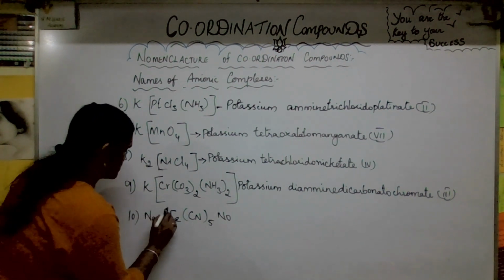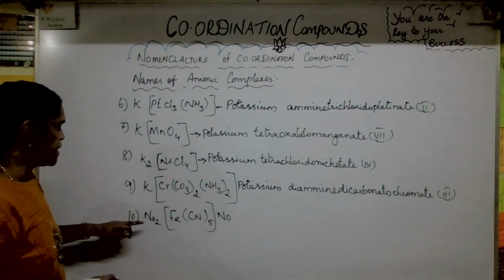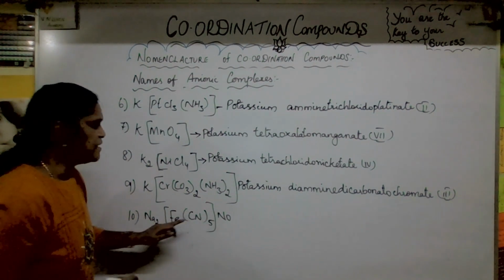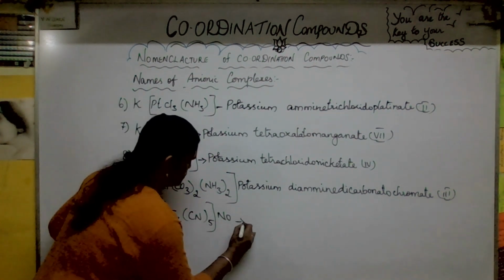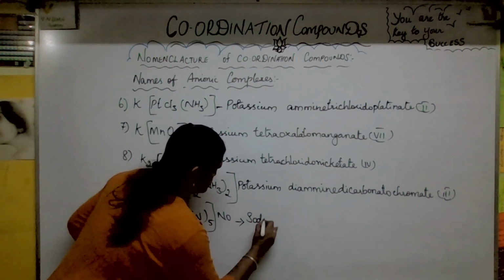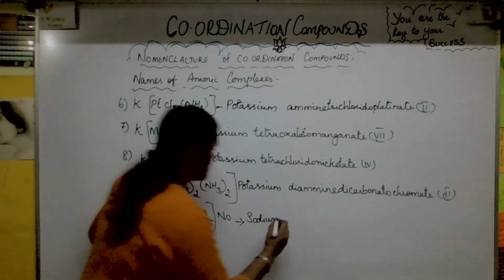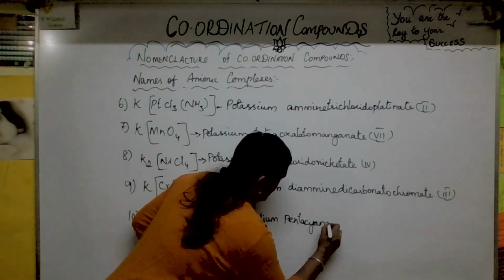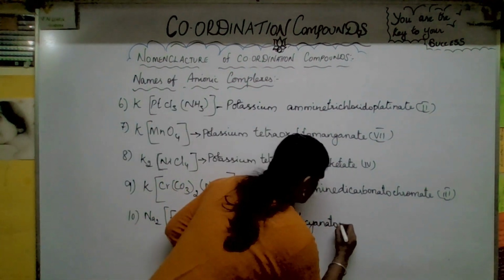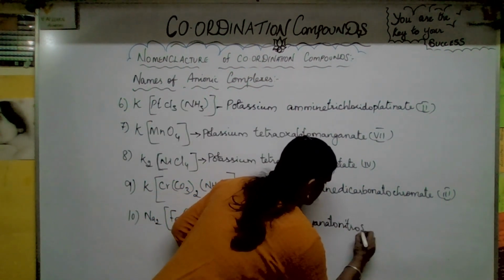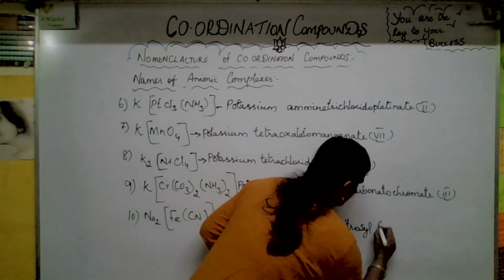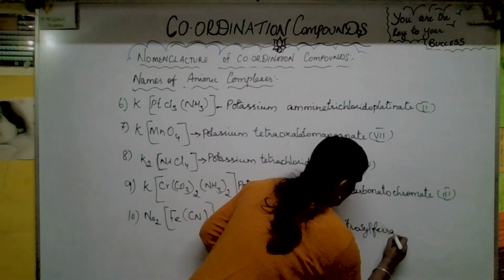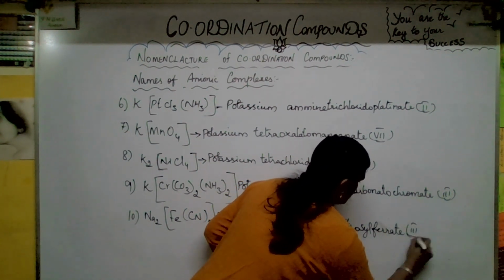Okay, sodium, this is the coordination sphere. Sodium pentacyanonitrosylferrate(III).